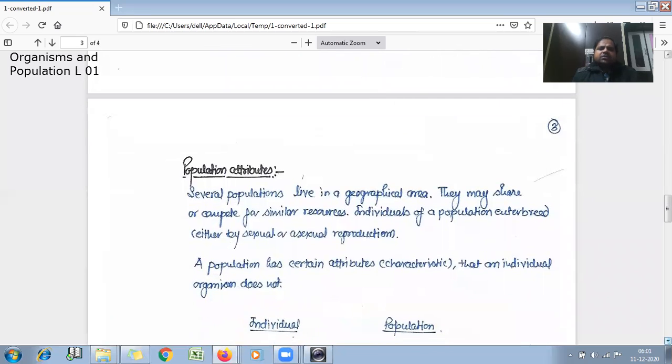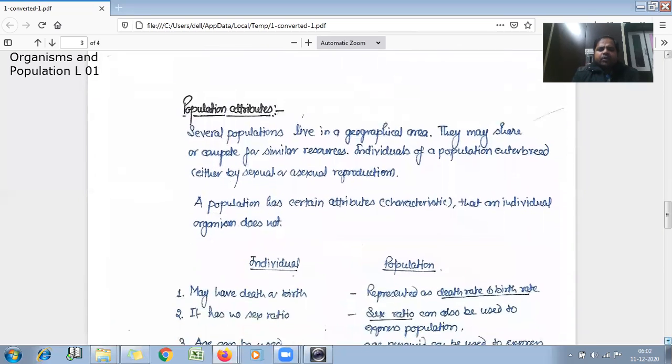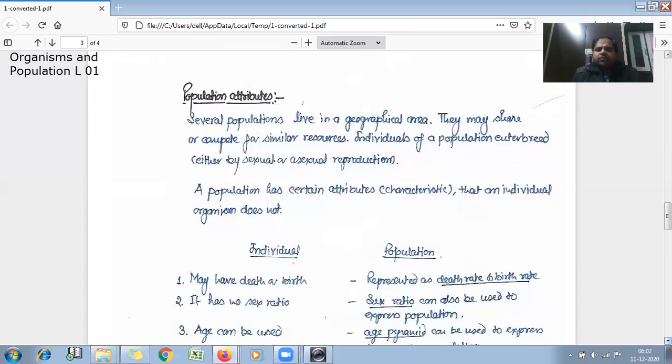Now we'll see what the population attributes are. Several populations live in a geographical area, as we discussed. They may share or compete for similar resources. Individuals of a population interbreed either bisexually or asexually. A population has certain attributes, or we can say a certain characteristic, that an individual organism does not.